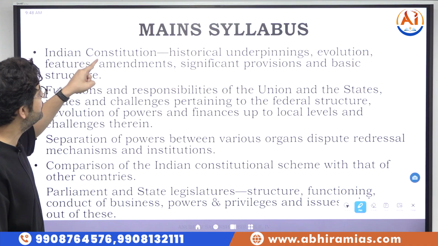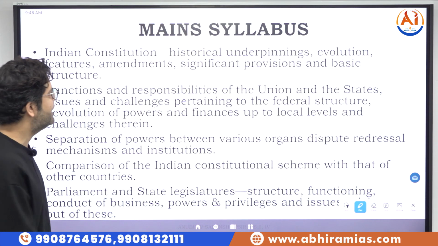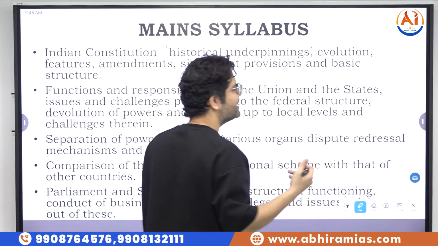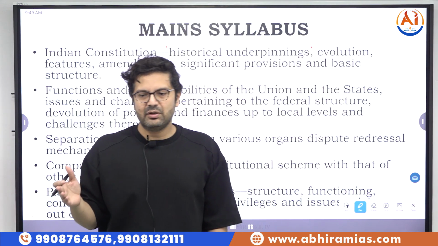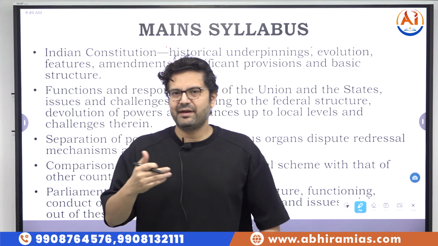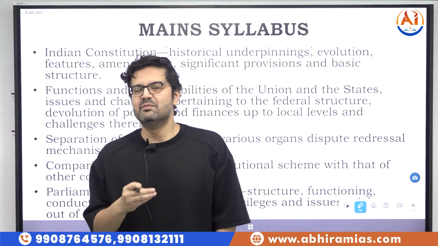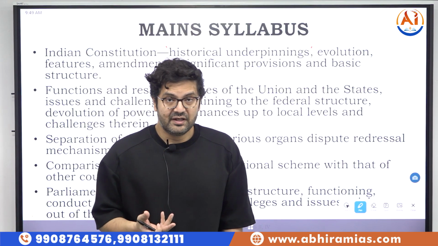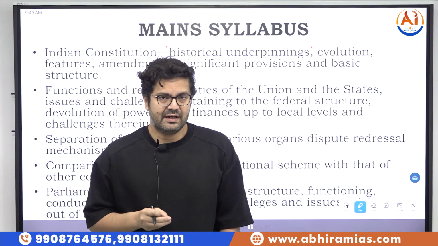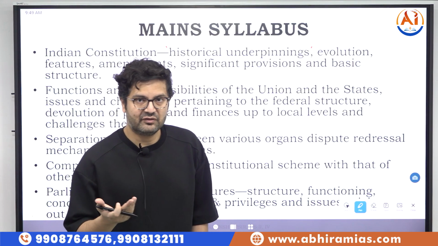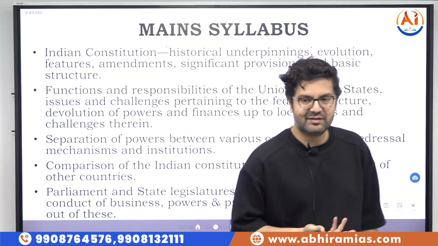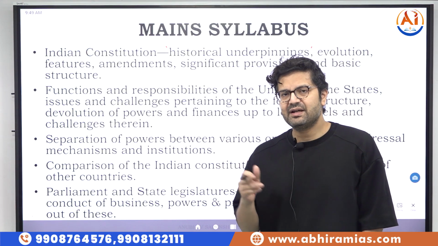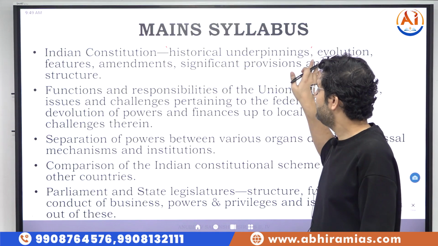First up, the Indian Constitution. Historical underpinnings, the evolution. How did the Constitution come into being? It slowly evolved because when the Britishers came, they had those Regulating Acts, the Charter Acts and the Government of India Acts: 1909, 1919, 1935, by far the most important being the Government of India Act, 1935. In fact, we said that two-thirds of the Indian Constitution is nothing but the Government of India Act 1935. So yes, this is something you'll be covering in your modern history classes, the first two parts.